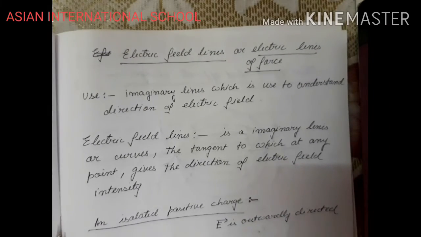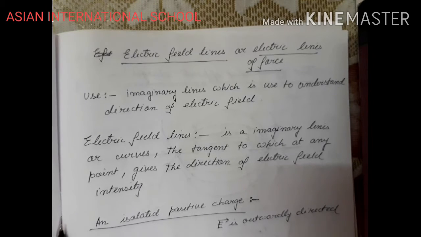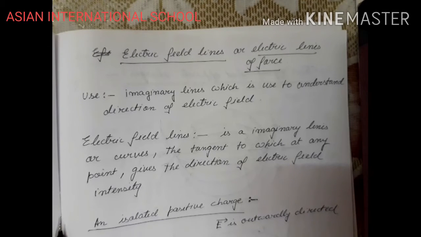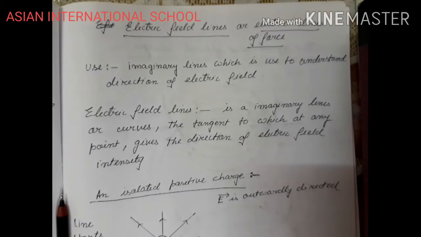Now next is electric field lines or electric lines of force. Now we already know that electric field is a vector quantity, okay? So if it is a vector quantity, definitely it should have a direction. So how to find out the direction? There is a space, but we cannot see that space, okay? It's an imaginary space.